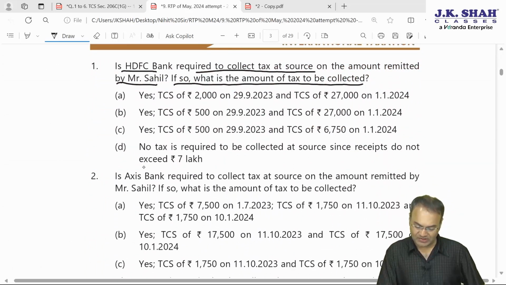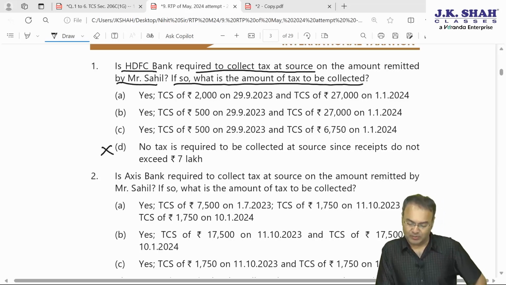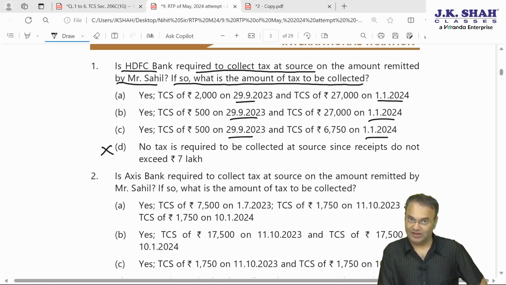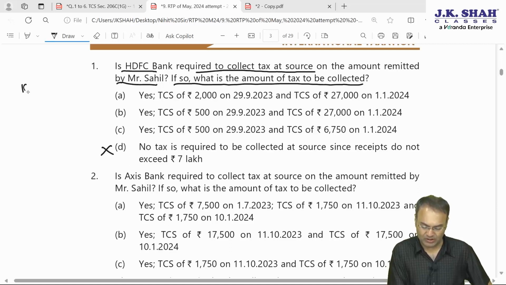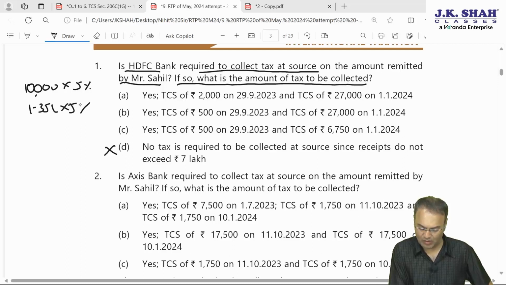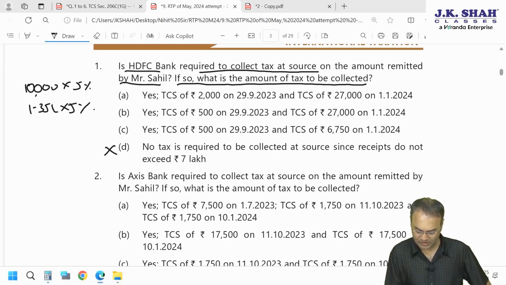Okay, yes, yes, yes, and the last one is no. No will definitely be a wrong answer. TCS is certainly attracted: 29 September, 29 September, 29 September, 1st January, 1st January, 1st January. Dates are correct. That means out of 4 transactions, the last 4 transactions are going to attract TCS. Okay, that is correct. All the transactions will have 5% TCS. So the answer is going to be 10,000 into 5% and then 1,35,000 into 5%. Let's calculate it and we will be able to find our correct answer.